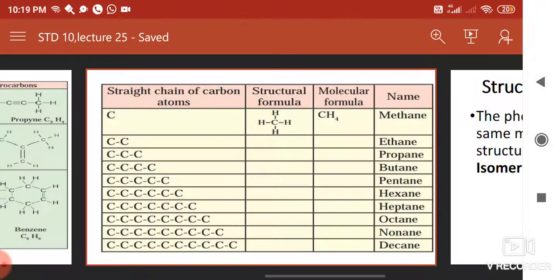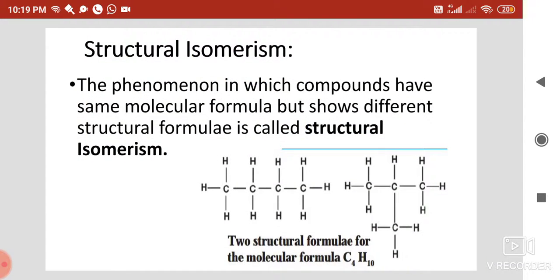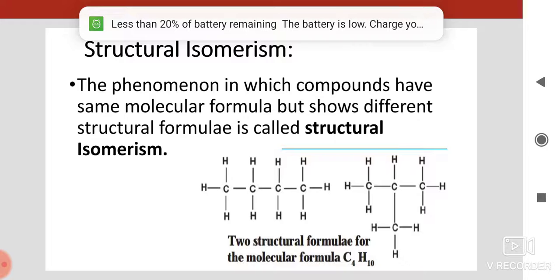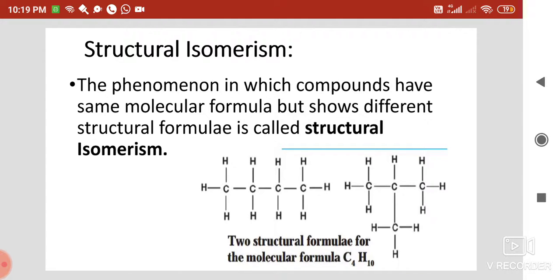Now, after these two, see the next phenomenon, that is structural isomerism. The phenomenon in which compounds have the same molecular formula but show different structural formulae is called structural isomerism. You can see two structures of the same molecular formula C4H10, that is butane.